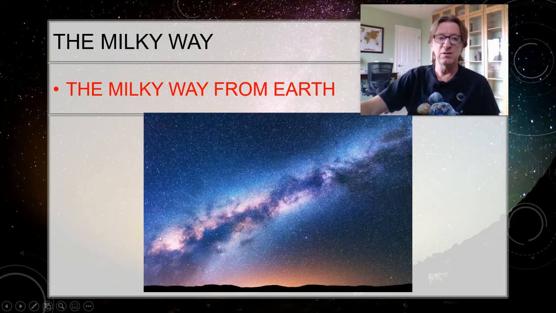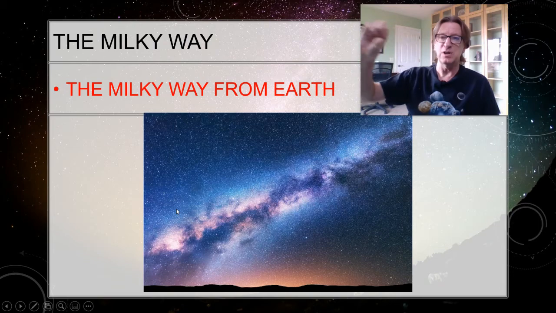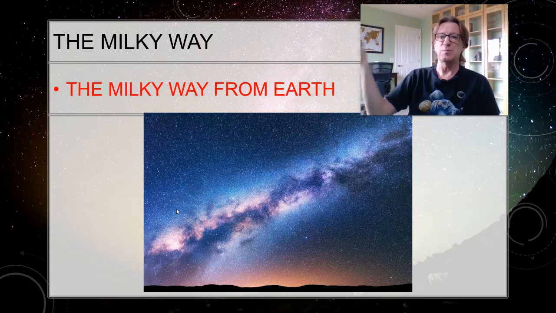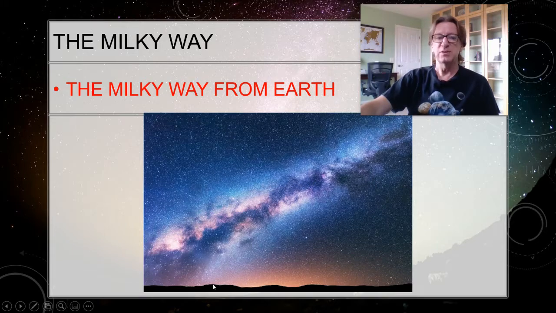And even here though, you can see that this is the bulge of the Milky Way, and then it kind of tapers off to a disk. Just keep in mind that that goes all the way around us. This area that you see in here, these are dust clouds that are in between us and the main center part of the Milky Way.